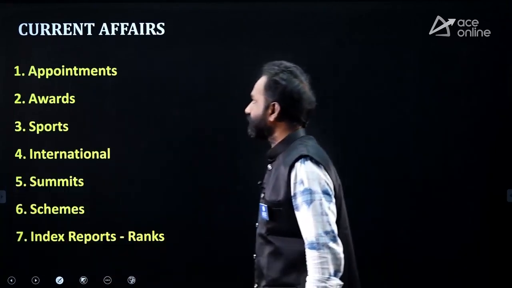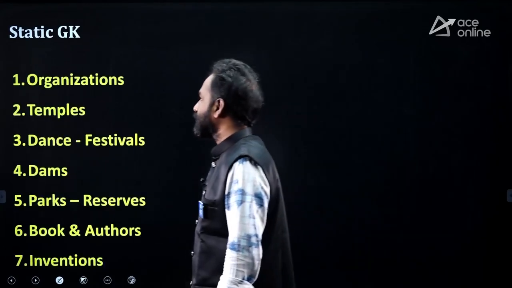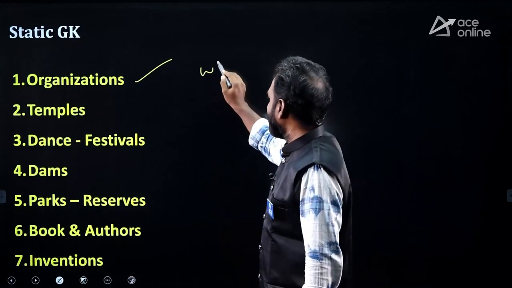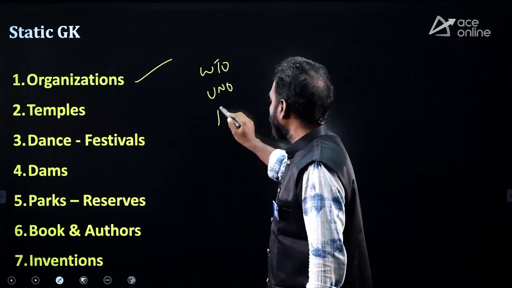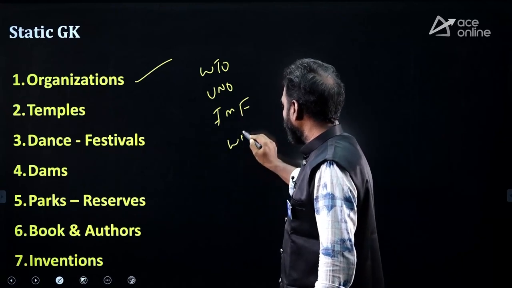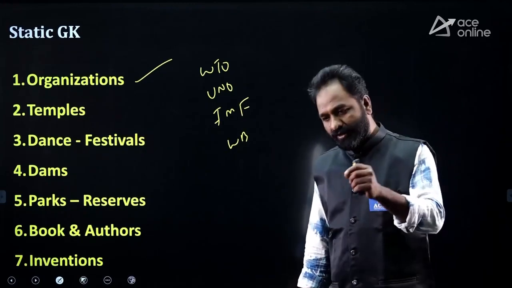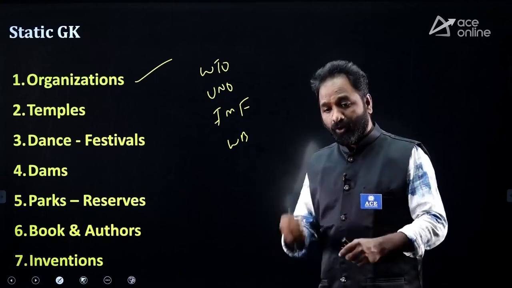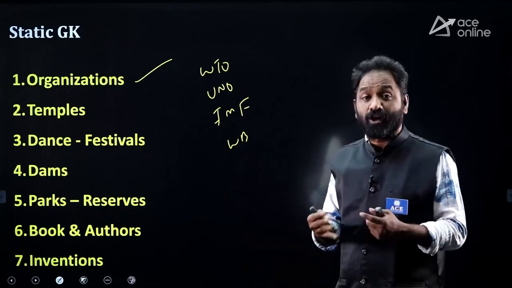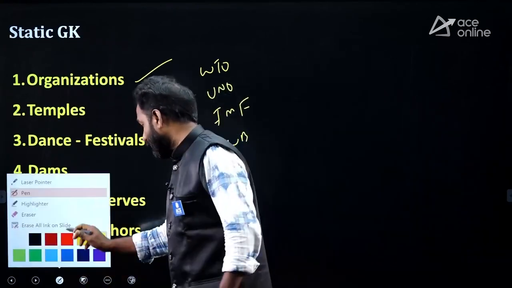Clear? Okay. Next, static GK. Of course, you have to give equal weightage to static GK also. So international organizations like WTO, UNO, IMF, World Bank. You should have an idea of what the organization is, its headquarters, president, chairman, what is the role of this organization, what is their objective. You have to follow that.